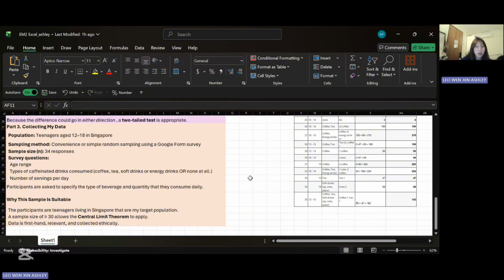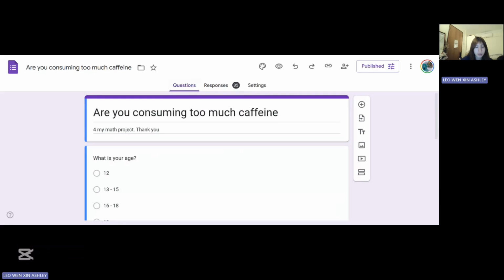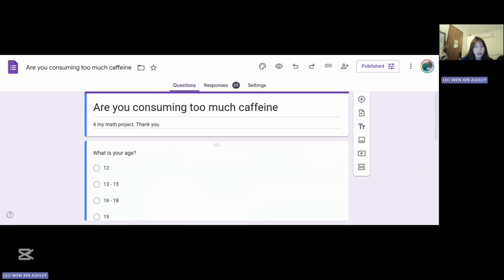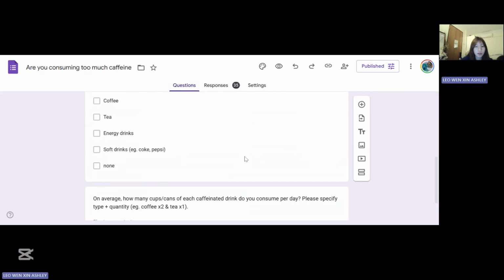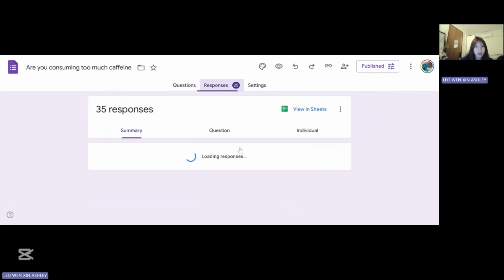Part 3. Collecting my data. The population I collected from was teenagers aged 12 to 18 in Singapore. The sampling method I used was convenience and simple random sampling via a Google Form survey. The sample size is 35 responses. The survey questions included age range, type of caffeinated drinks consumed (coffee, tea, soft drinks, energy drinks, or none at all), and the number of servings per day. Participants were asked to specify the type and quantity of beverages they consume daily.